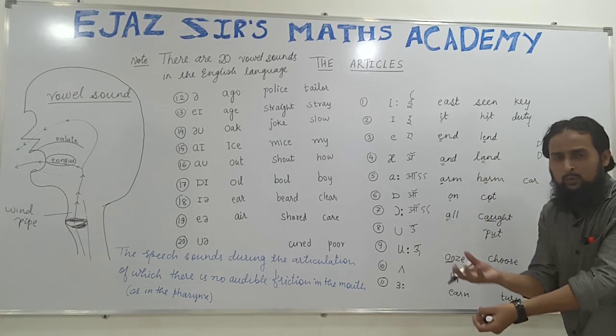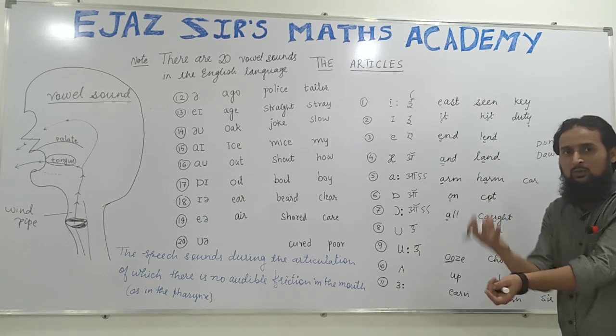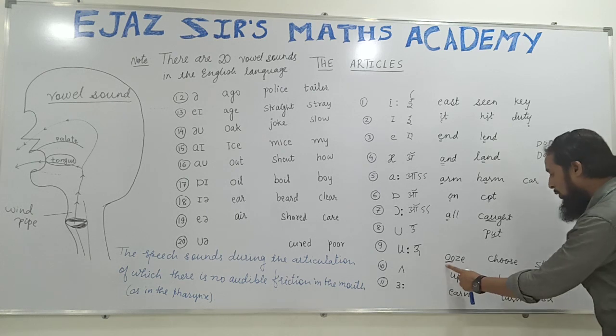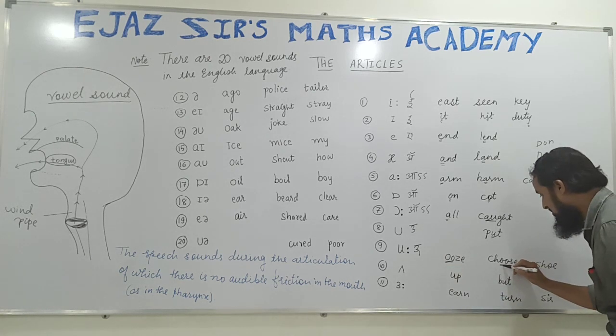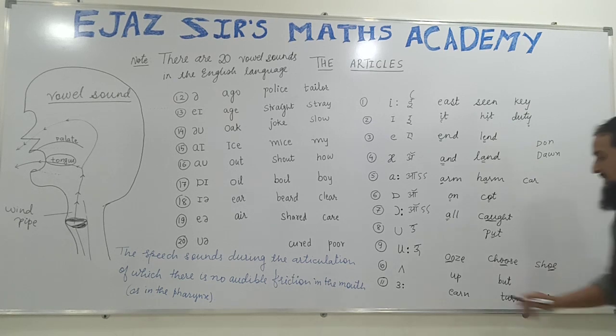Ooze means to come out. If you prick the pin on my hand, blood will ooze out from it. Ooze means to come out. Ooze. Choose. Choose. Shoe. It's a long oo. Long oo. Shoe.